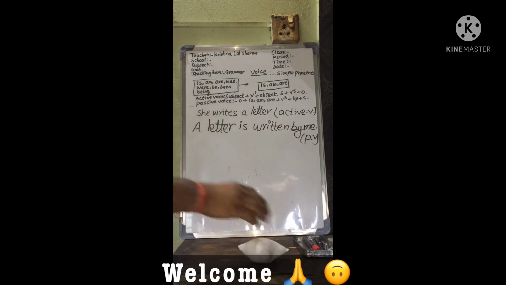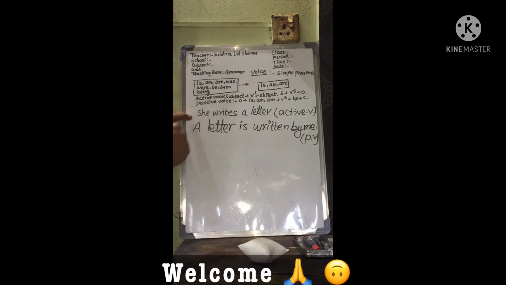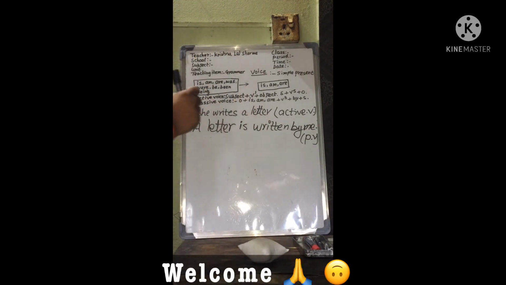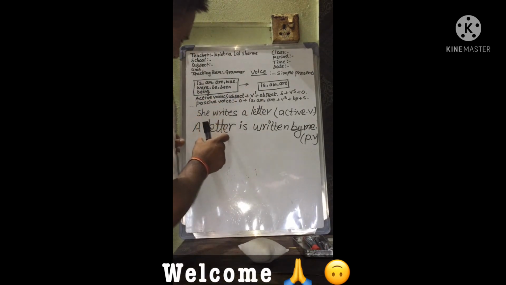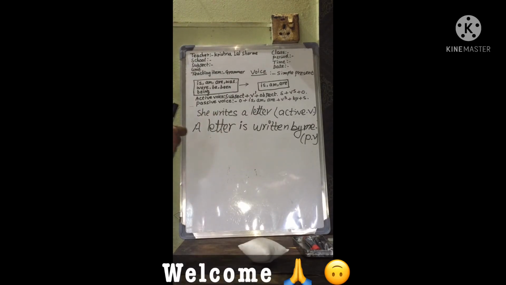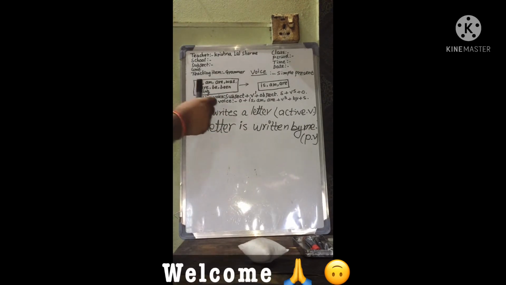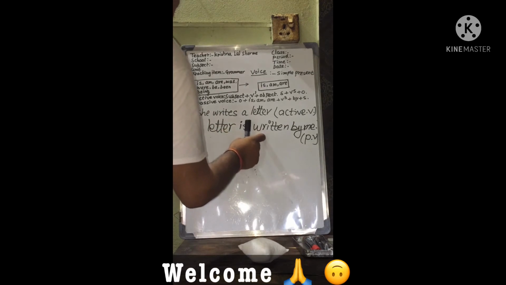In these two sentences, in the first sentence the subject acts, that's why it is called active voice. In the second sentence, a letter is the subject and it is acted upon, that's why it is called passive voice. Which is active and which is passive?